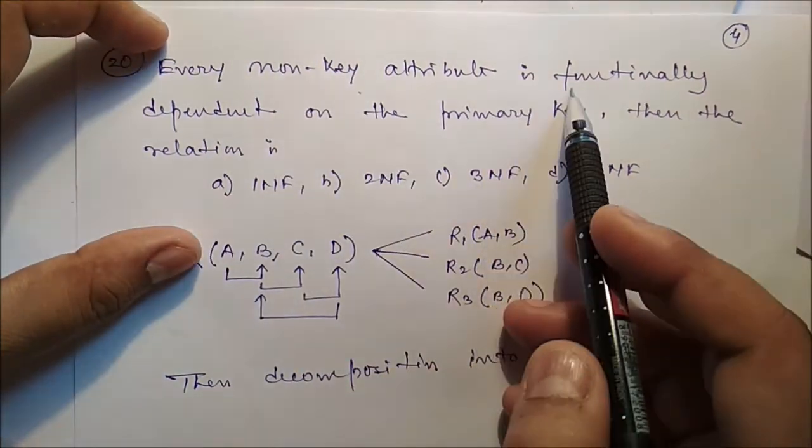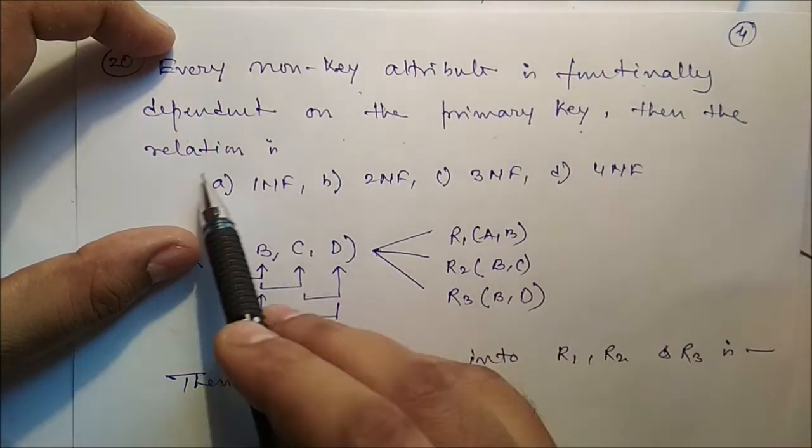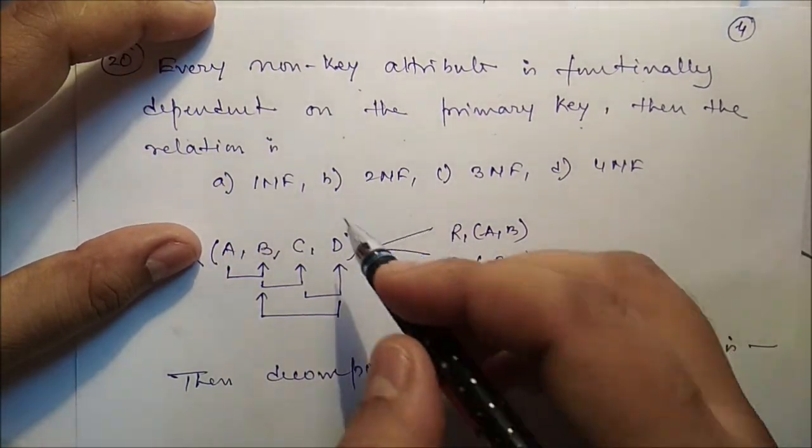If a non-key attribute is functionally dependent on the primary key, then the relation is what? It's a very simple answer: the relation is in 2NF.